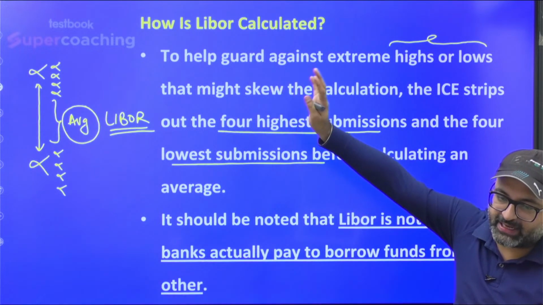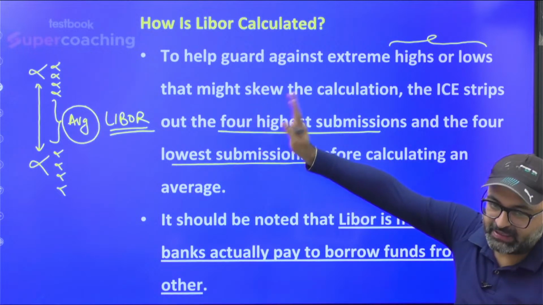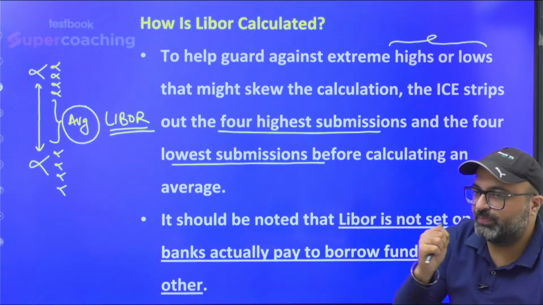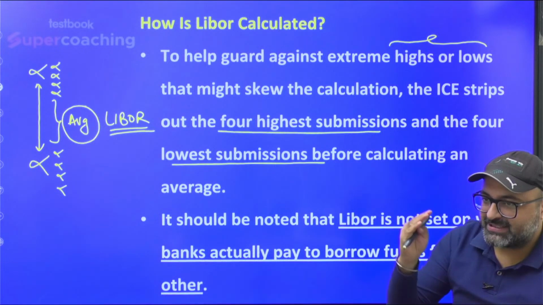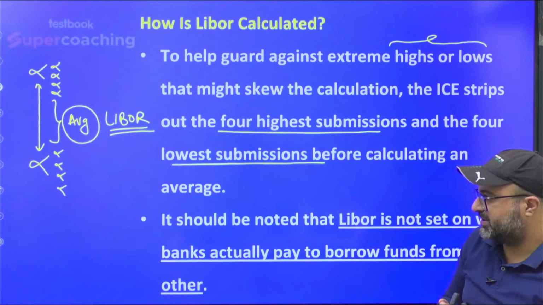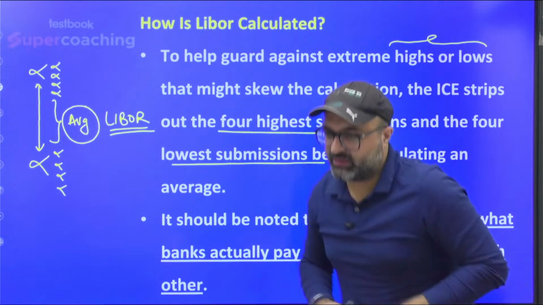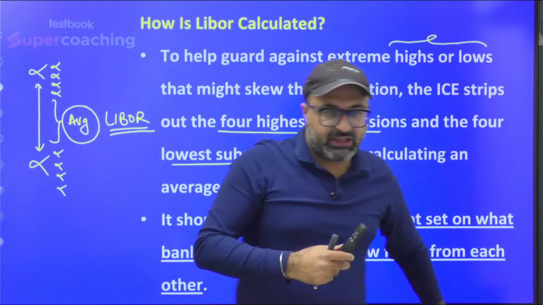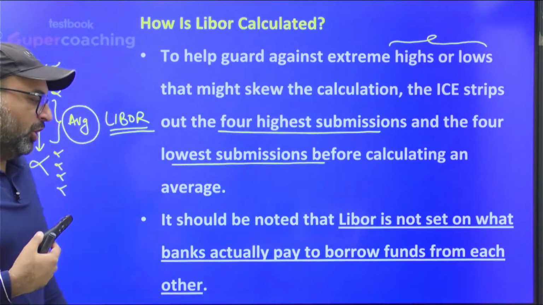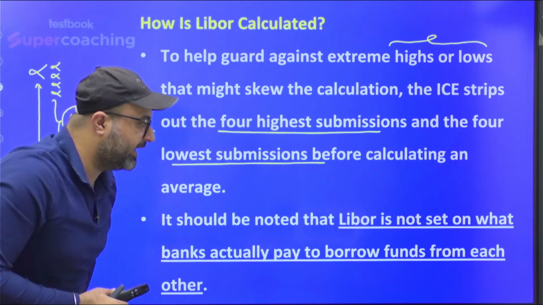First of all, they present the rate at which they are ready to borrow the funds. Once those rates are submitted by the 18 banks, their list is prepared, and out of the list, the highest 4 rates are ignored, the lowest 4 rates are struck out, and for the left out rates, we calculate the average.